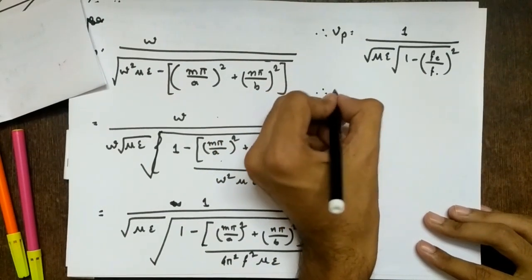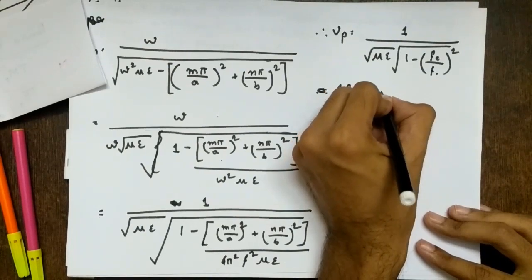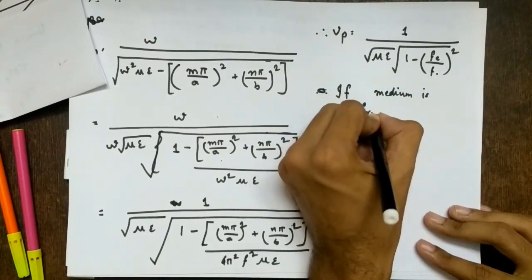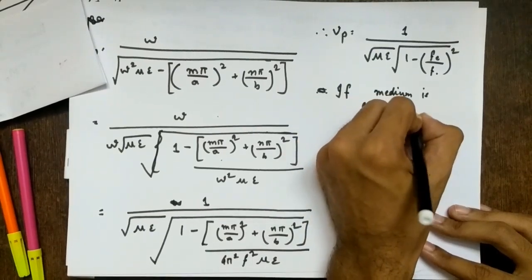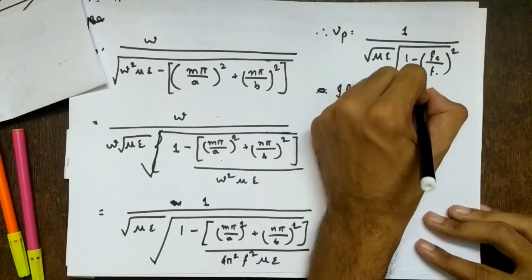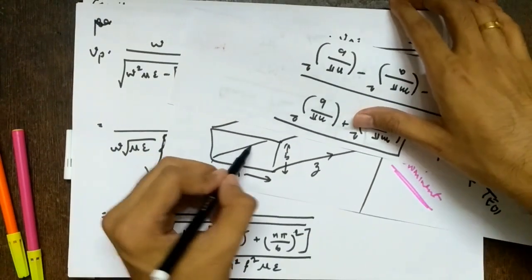Now if the medium is free space, or to be precise, since we are talking about waveguide, dielectric. I am saying dielectric because inside a waveguide you will have a dielectric, so air is a dielectric.